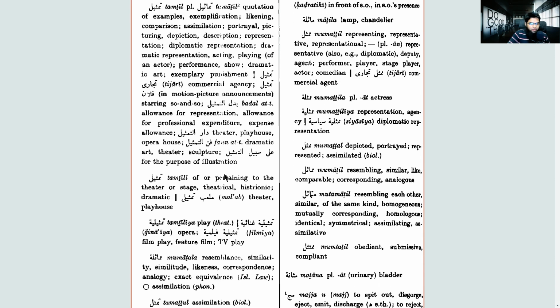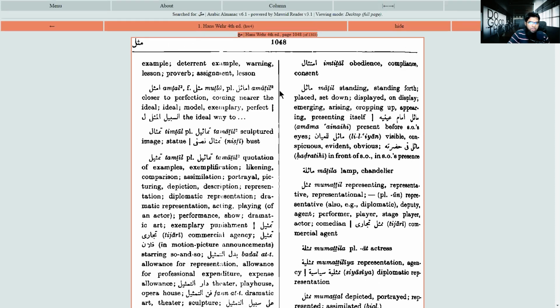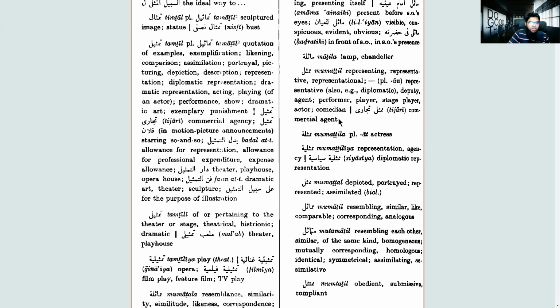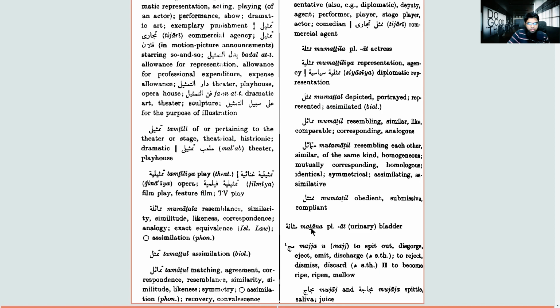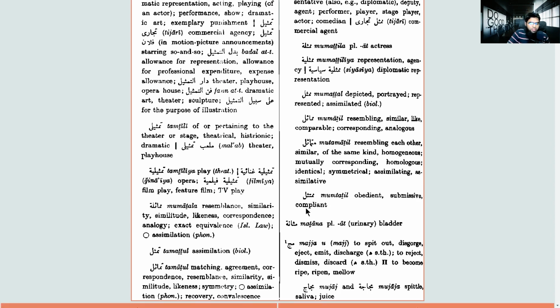Right? He's very beautiful. Hans Wehr is the best I'd recommend, because he gives you all the mathil, standing forth, and how they used it. Because many times you need to understand the context in which it's used. Mumathil, right? It's also till here, right? Not till here. Mutamathil, till here, I think. That is what is obedient, submissive, compliant. Mumathil. So till here it's all mim, tha, and lam. And you can go down.